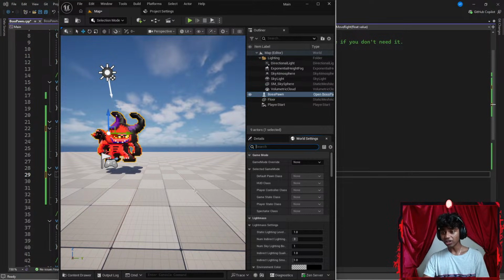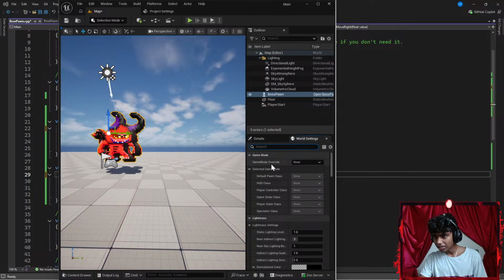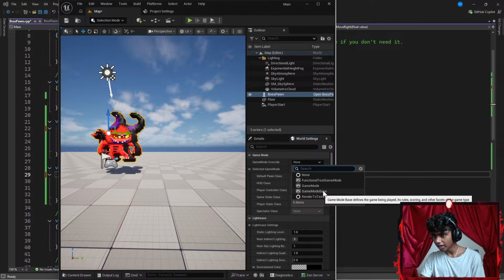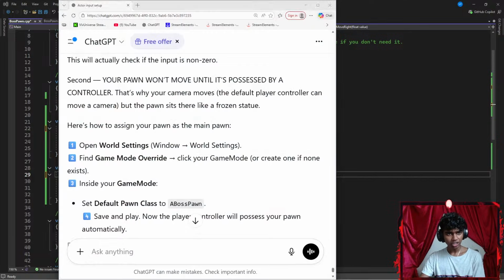Okay, so you're still slightly on the right track. I see something like game mode override, but then I don't see my boss spawn up here. What if I scroll all the way down here? Let's get Sensei slash ChatGPT chat all the way up here again. Okay, now let's see. So it says find game mode override.